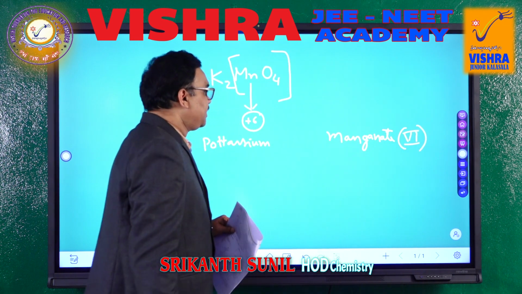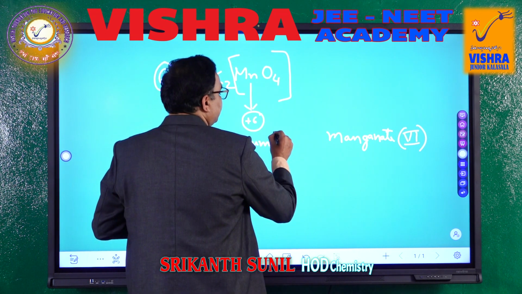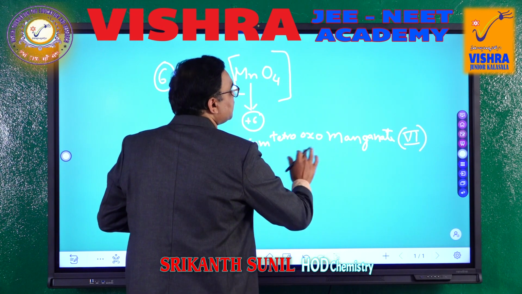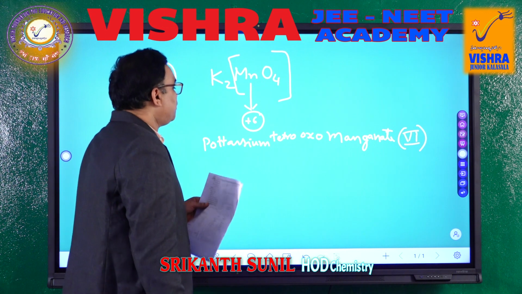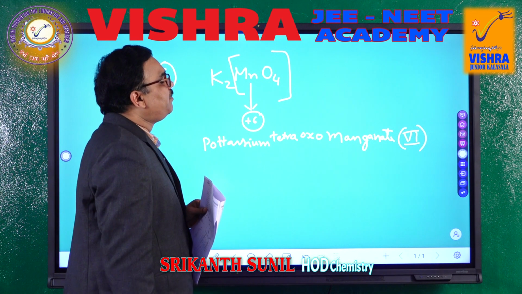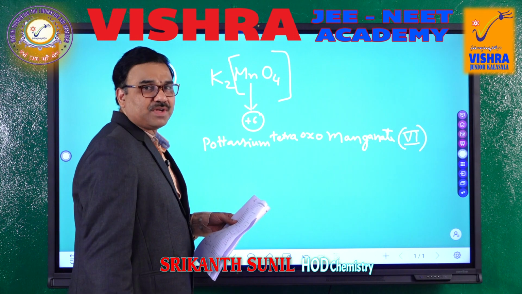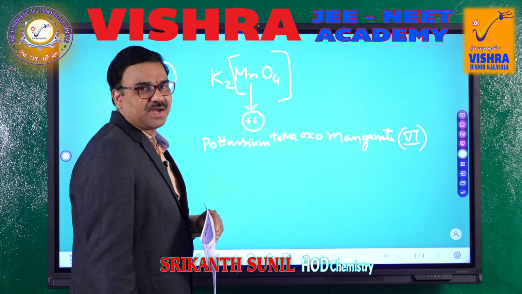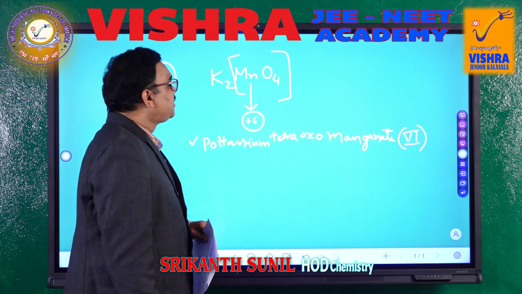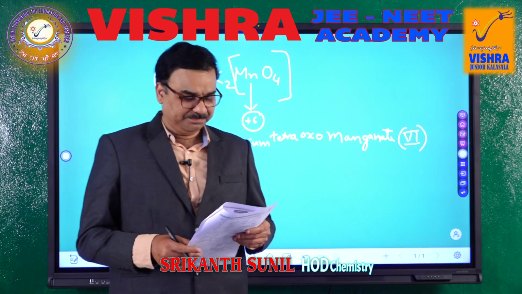Six manganate. Then there are 4 oxygen ligands, so tetraoxo. Of course, I gave some gaps, but we should write continuously. Potassium tetraoxo manganate 6 is the IUPAC name of this K2MnO4, which is generally known as potassium manganate. Okay, students. So, the option will be potassium tetraoxo manganate 6, right?